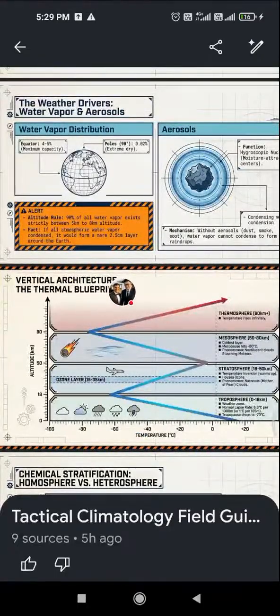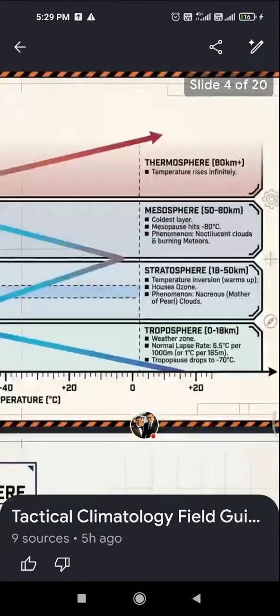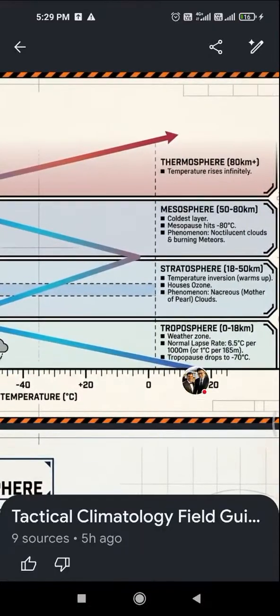Vertical architecture, the thermal blueprint: altitude and temperature. Troposphere, 0 to 18 kilometers, the weather zone. Normal lapse rate is 6.5 degrees Celsius per 1000 meters, or 1 degree Celsius per 165 meters. The tropopause drops to minus 70 degrees Celsius.